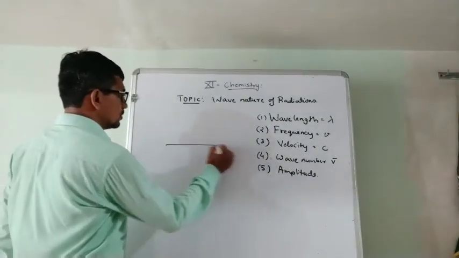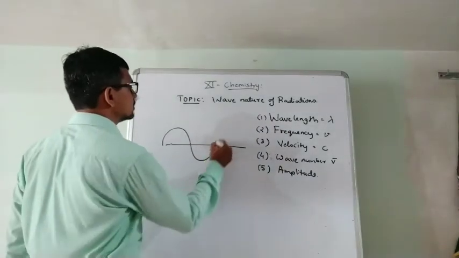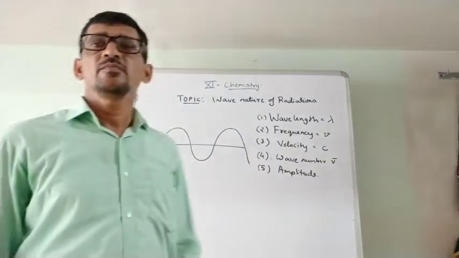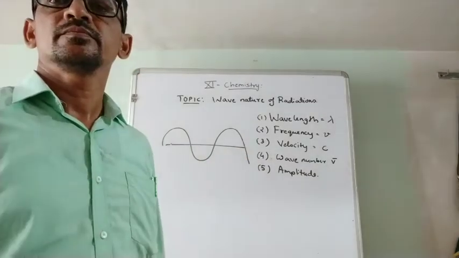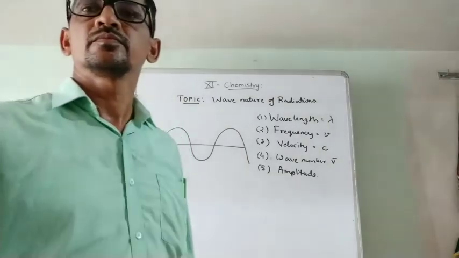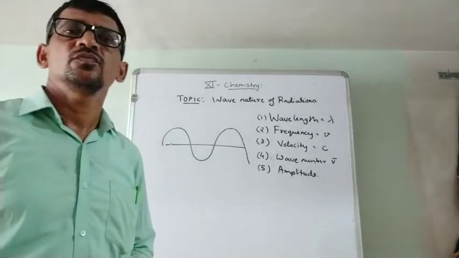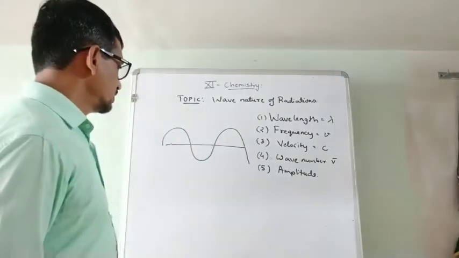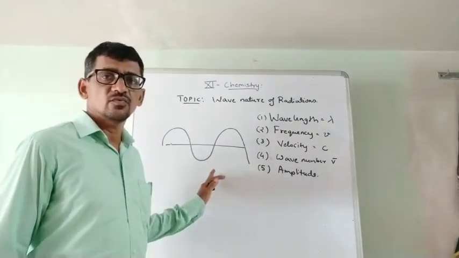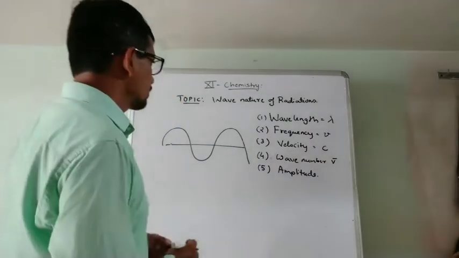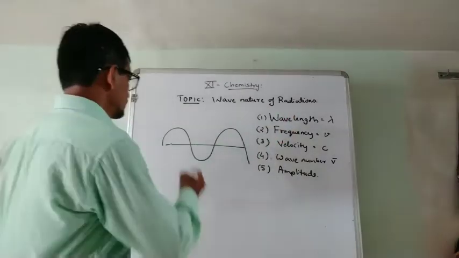Suppose we have the waves. These waves will propagate in a medium. Waves propagate in the medium, but for light waves, no medium is necessary. Wavelength.